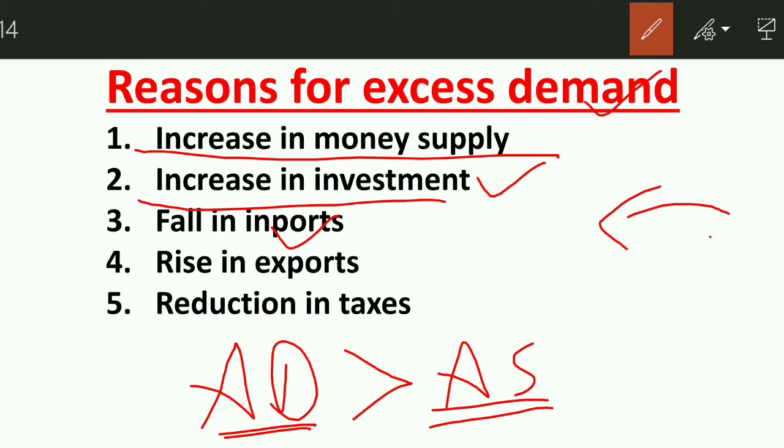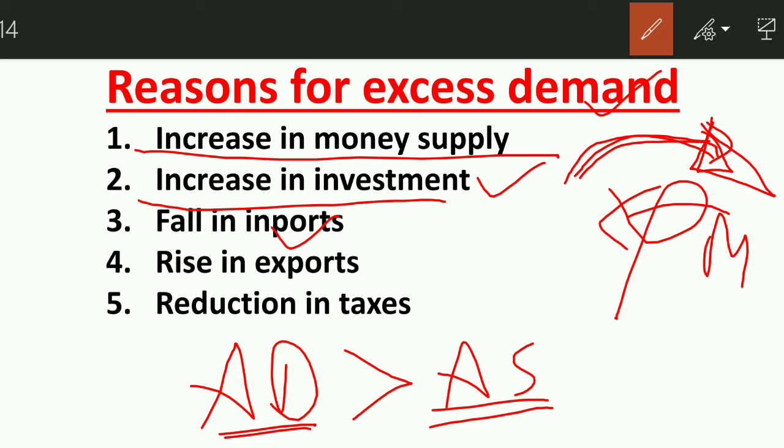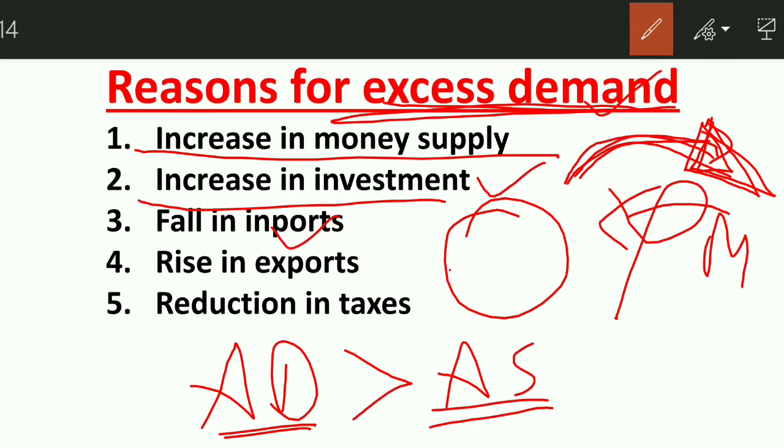Then fall in imports. See, whenever we import something from foreign, we have to pay some money, right, to the foreign nations. So our money goes to the other economy, so there is less money in the economy. But when we are not importing, then the money that would have gone to other country due to import remain within our own country, right? That's why there is excess demand in the economy, because the money of the economy is there with the economy itself, hence there is excess money supply in the economy. So fall of imports is one reason.